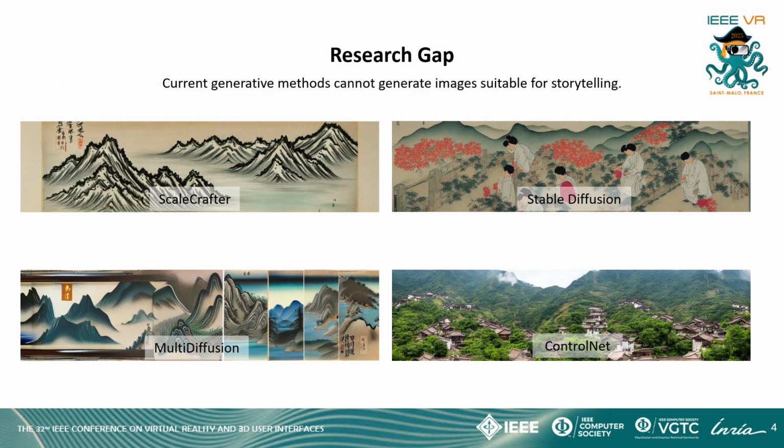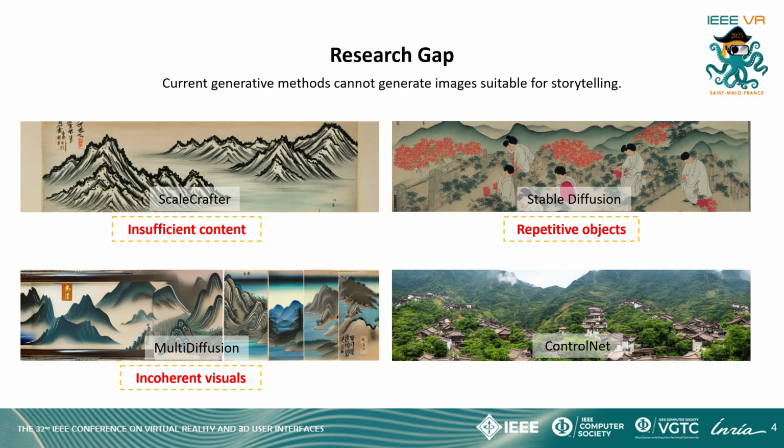While generative AI has achieved great success and shown the potential to reshape the creative industry, current methods cannot generate images suitable for storytelling. For example, in generating visual mimicries of traditional Chinese painting, previous methods mainly suffer from insufficient content, repetitive objects, incoherent visuals, and less controllable style and layout.